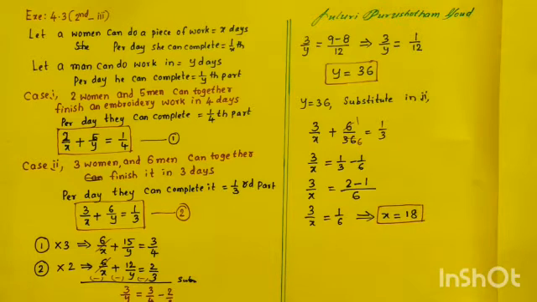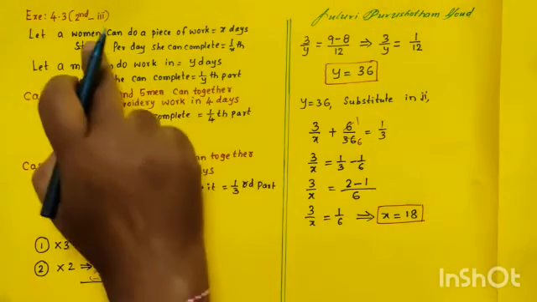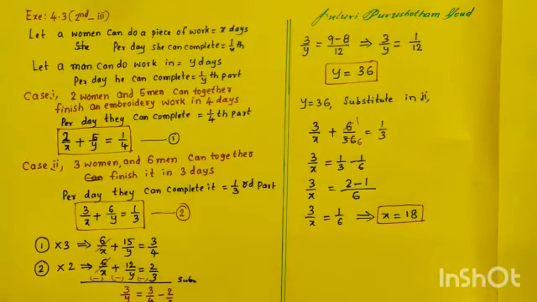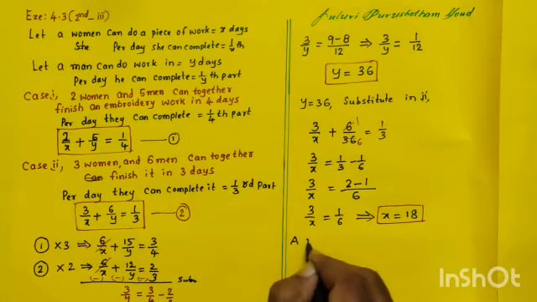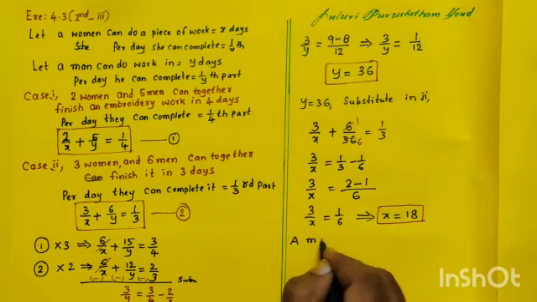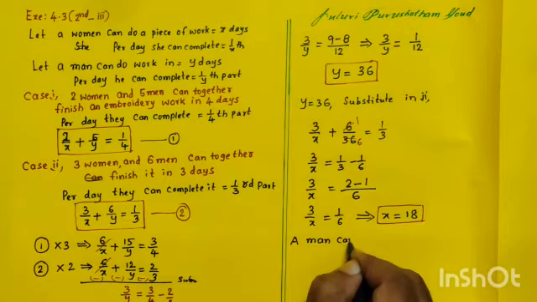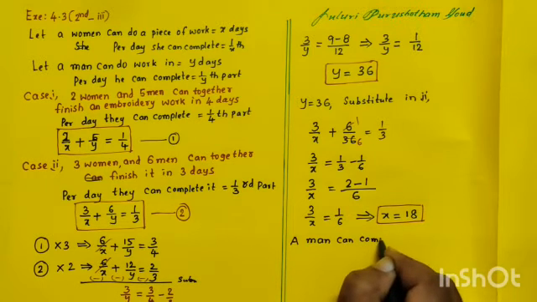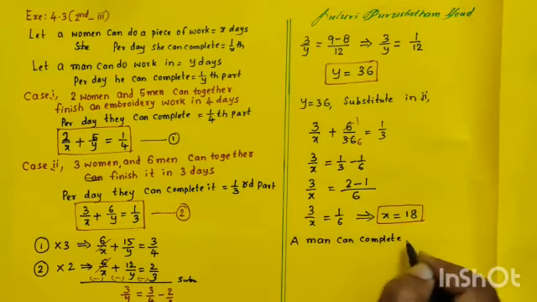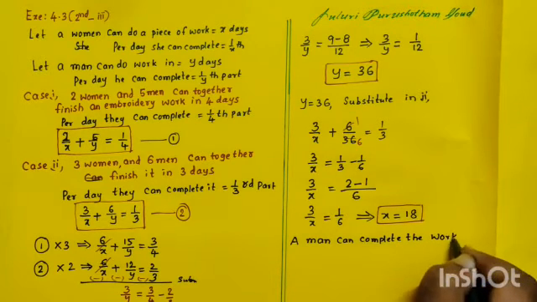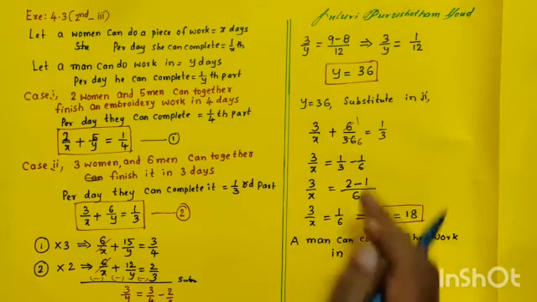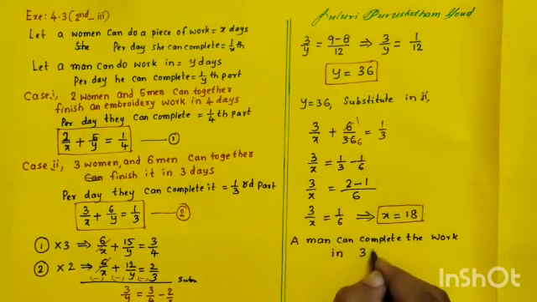So what? x means what? A woman can complete in 18 days. Okay. A woman or a man can complete the work in how many days, man? 36 days.